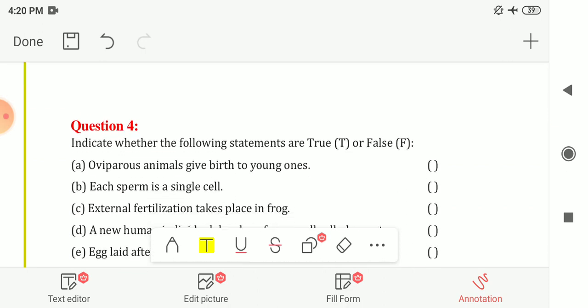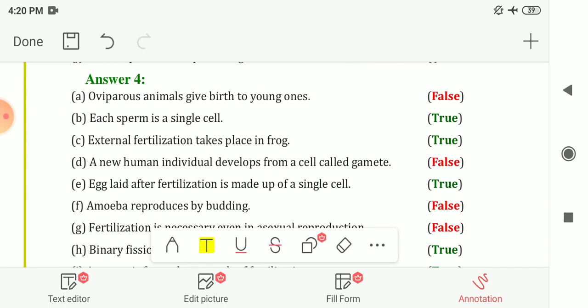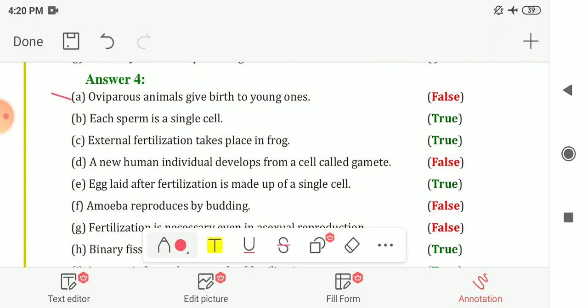Next question is question number 4. Write true or false. The first one is oviparous animals give birth to young ones. So your answer is false. They do not give birth to the young ones. Next is each sperm is a single cell. Answer is true. Then, external fertilization takes place in frog. Again your answer is true.